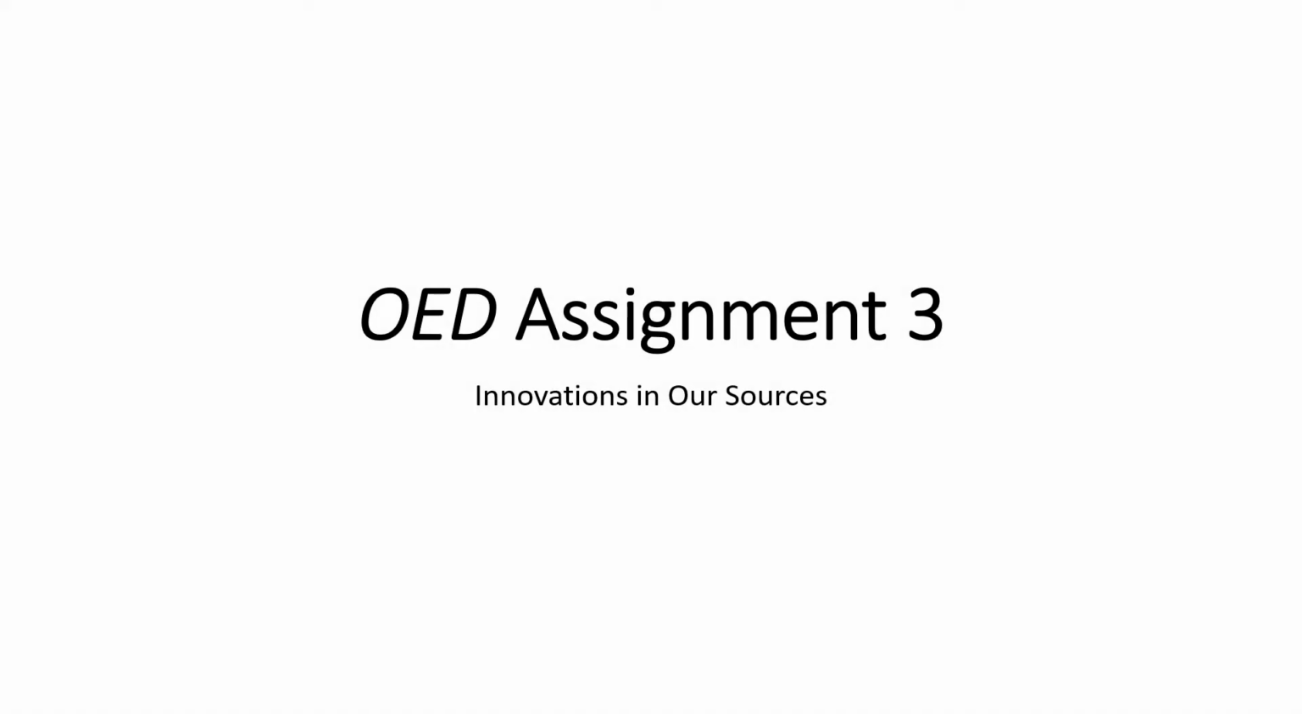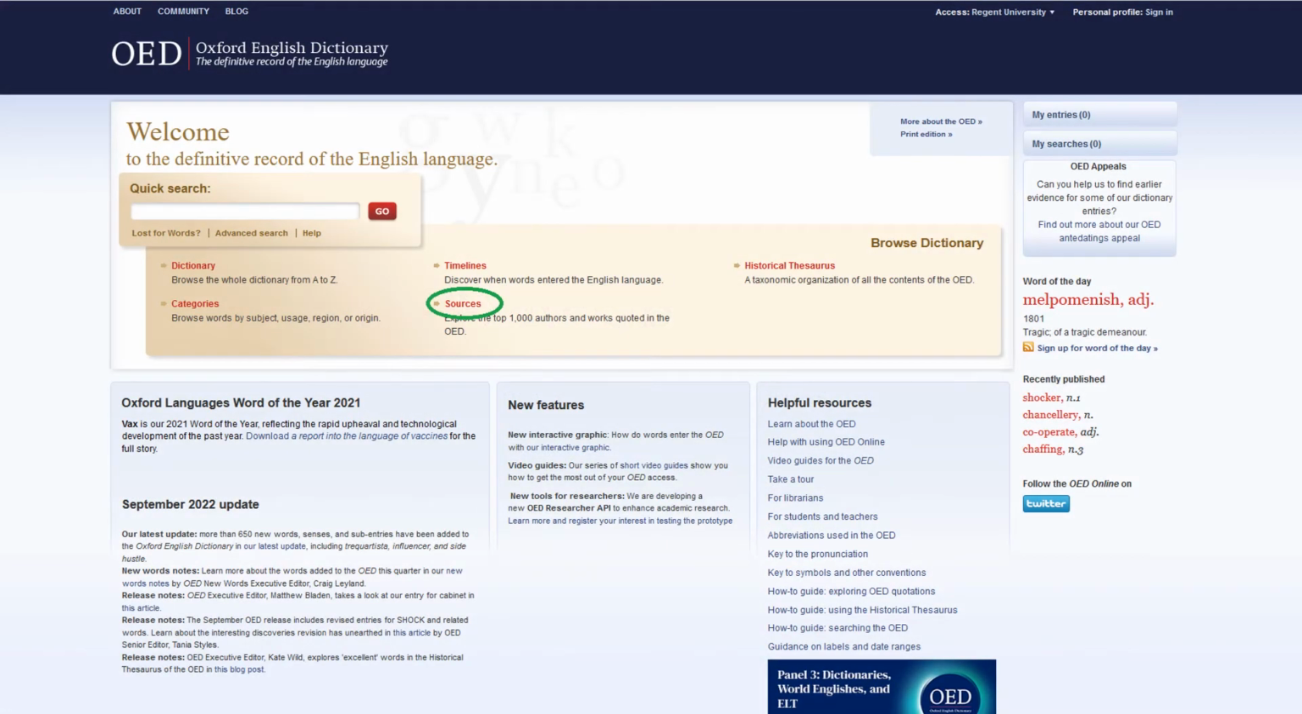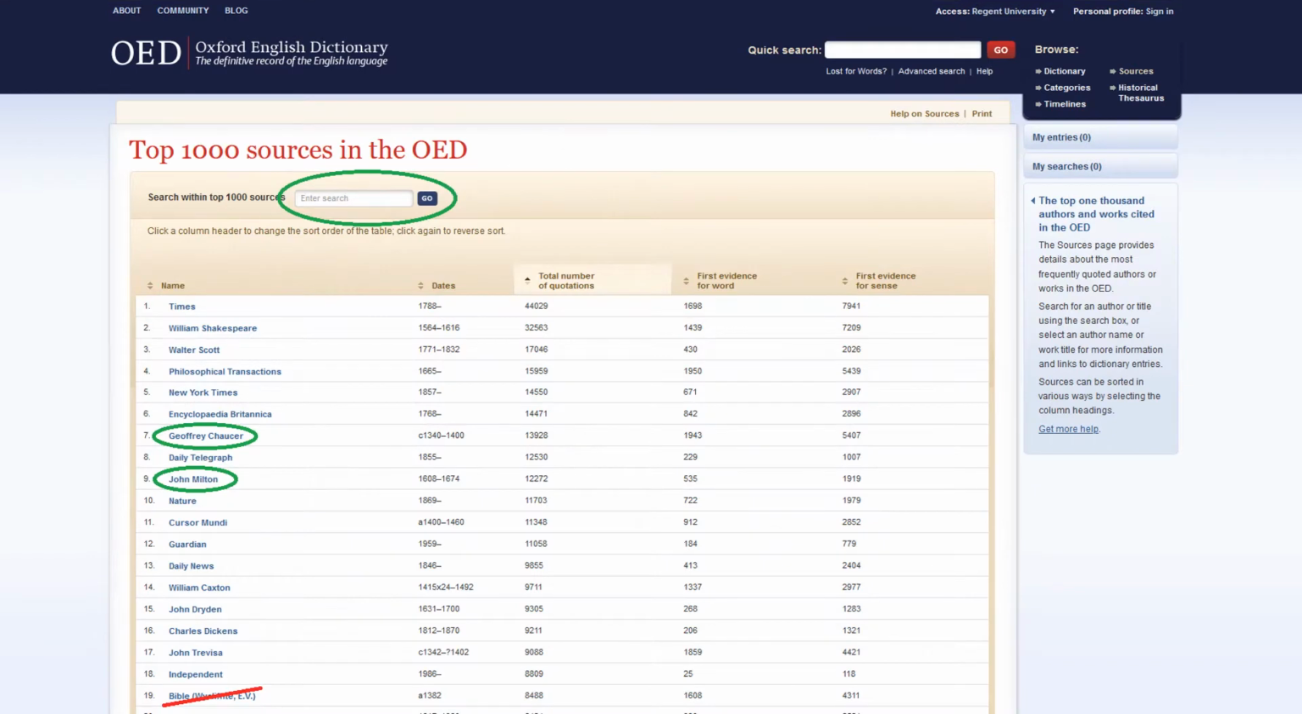Hi folks, these are brief instructions for the Oxford English Dictionary Assignment 3, Innovations in Our Sources. When you go to the Oxford English Dictionary homepage, look for the link called Sources, click on that, and it will bring you to the top 1,000 sources in the OED, where you can search in the search box by our authors' last names. We already have 2 of them in the top 20 listings, Geoffrey Chaucer and John Milton.